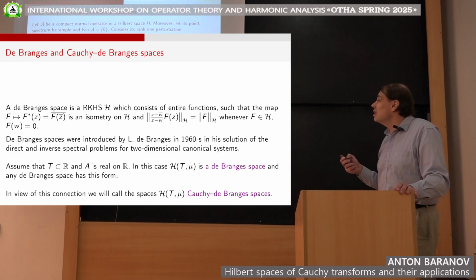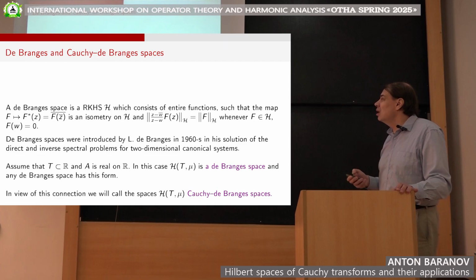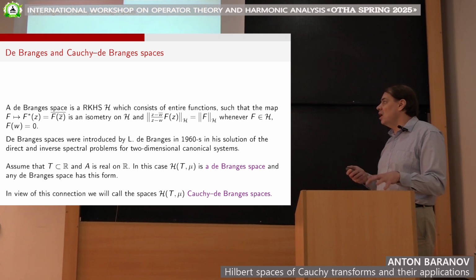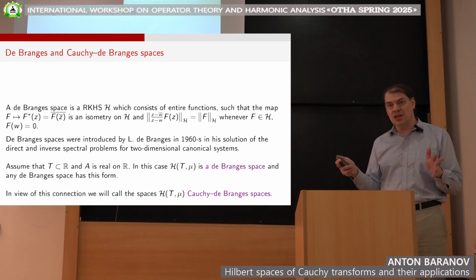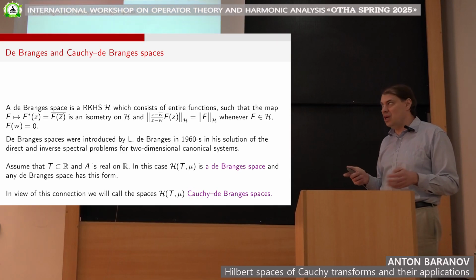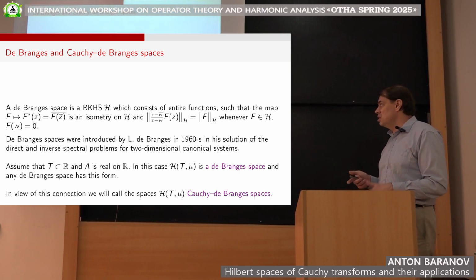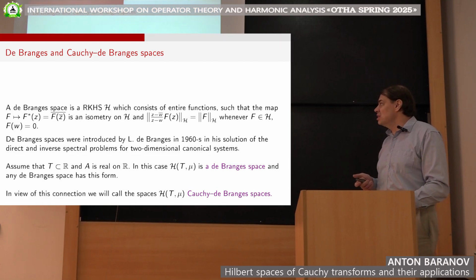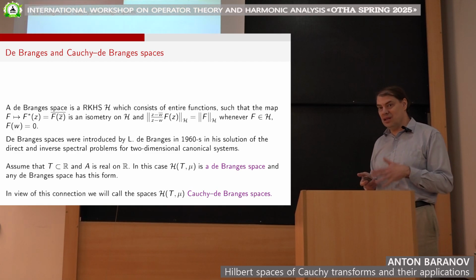What is the relation between the Lagrange spaces and the more general spaces that we consider? Actually, if our sequence T is real, and the function A we also choose to be real on the real axis, then the corresponding space is a Lagrange space. It's very easy to verify these axioms, and conversely, any Lagrange space can be represented in this way.